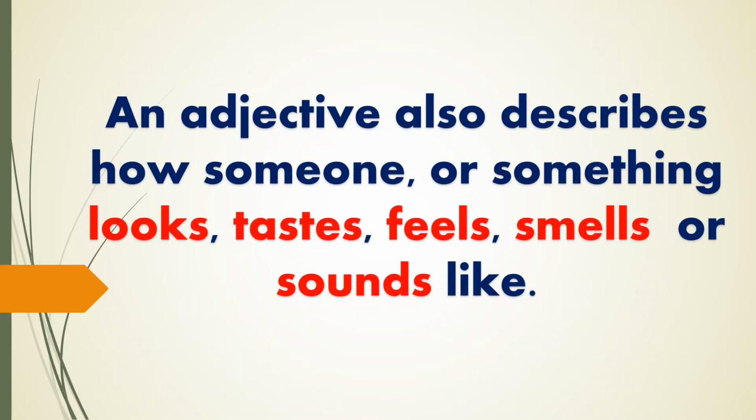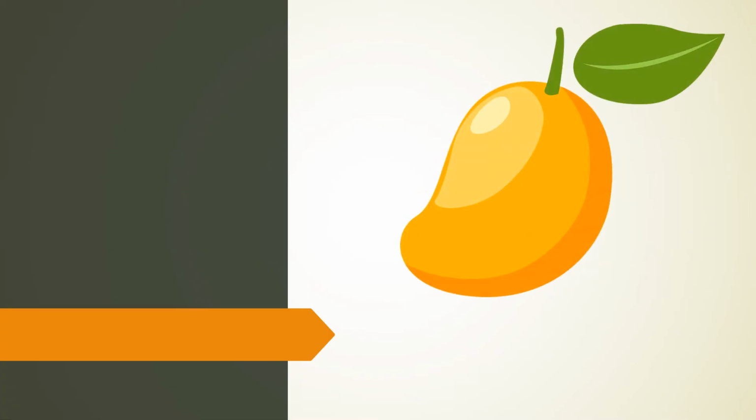An adjective also describes how someone or something looks, tastes, feels, smells, or sounds like. We'll see a few more examples here. What do you see here? Here it's a mango.